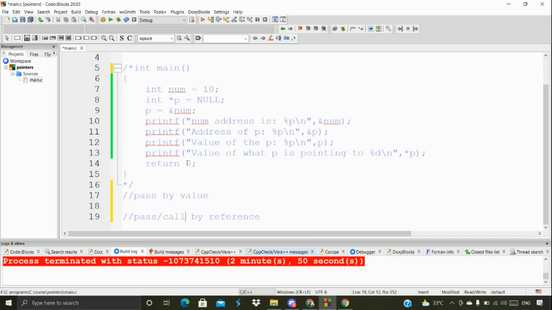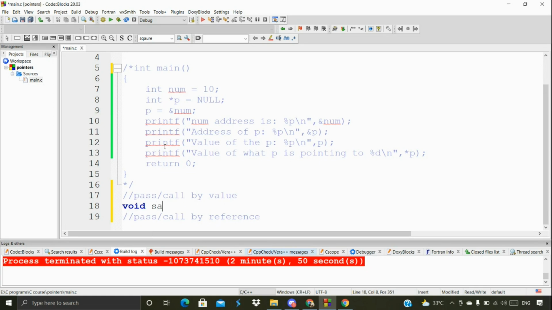We can also call it call by value or call by reference. Anything is fine, pass by value or pass by reference. So let's explore pass by value, or call by value. Here it's nothing but functions only. Let's talk about one function.